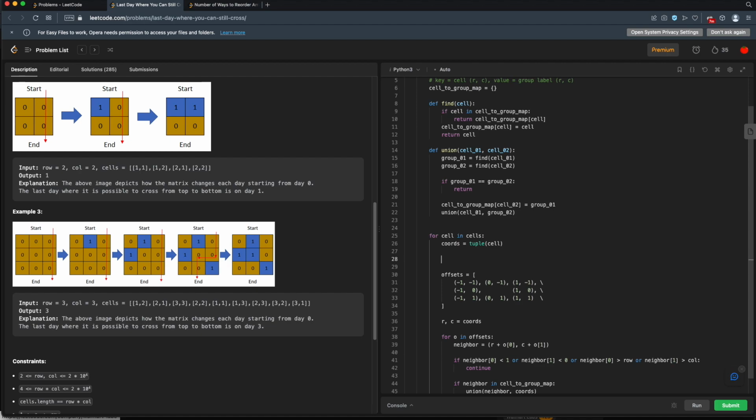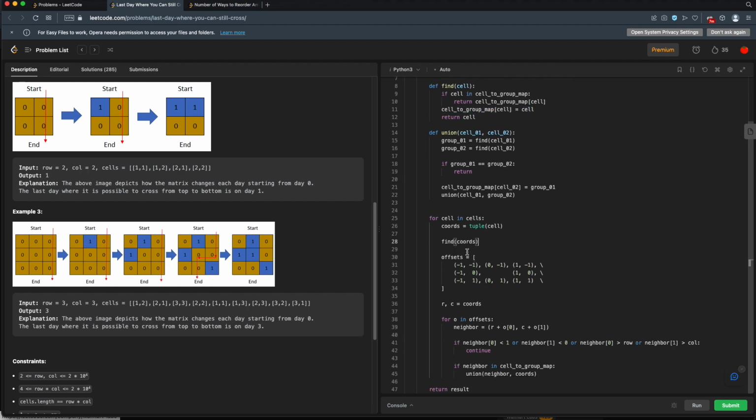And one way to do that, a simple way to do that, is just use our find. So we'll just find our coords. Now this is kind of a hack because we're not really using the find to find it. We're mostly just using it for this case here where we're creating an entry in our map. All right, so we're going to find our coordinates. That creates an entry in our map. Then we'll go through, we'll look at all the adjacent cells. If there are adjacent cells that are water, we'll merge or union their two groups.